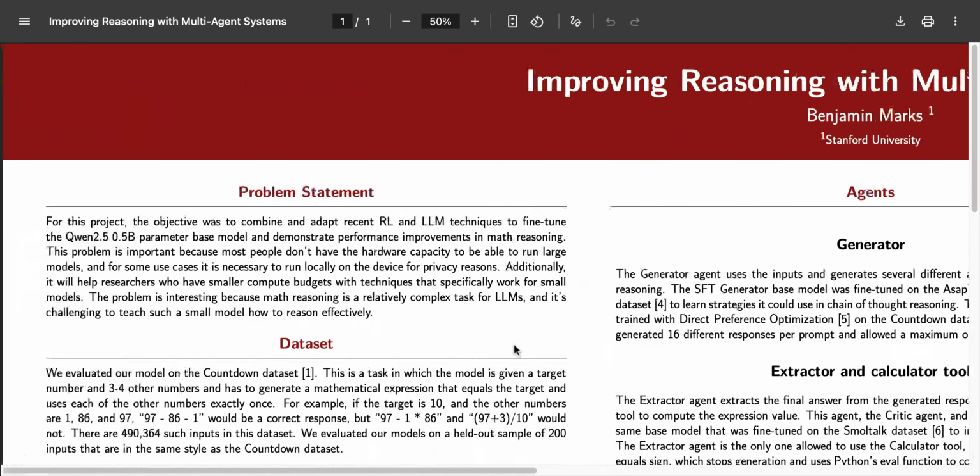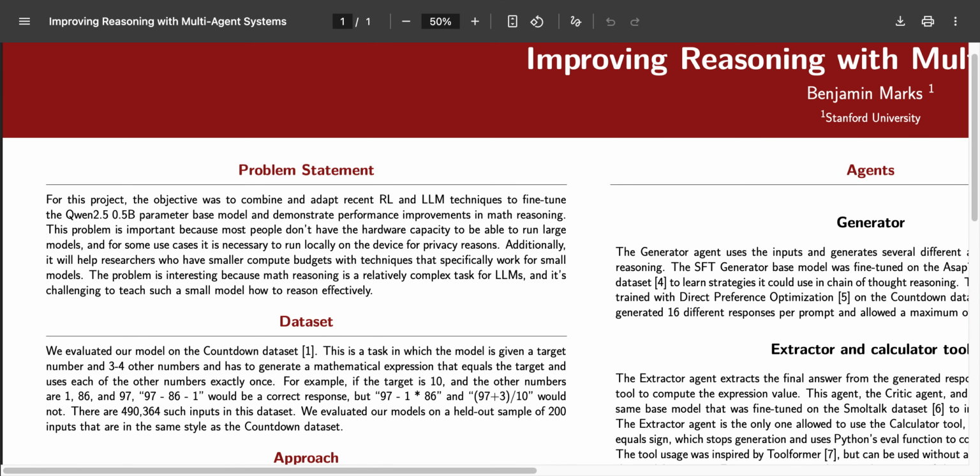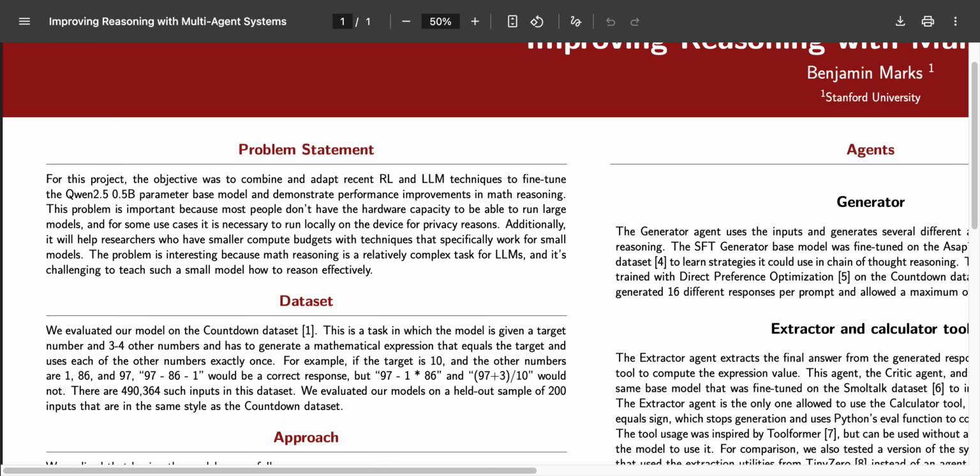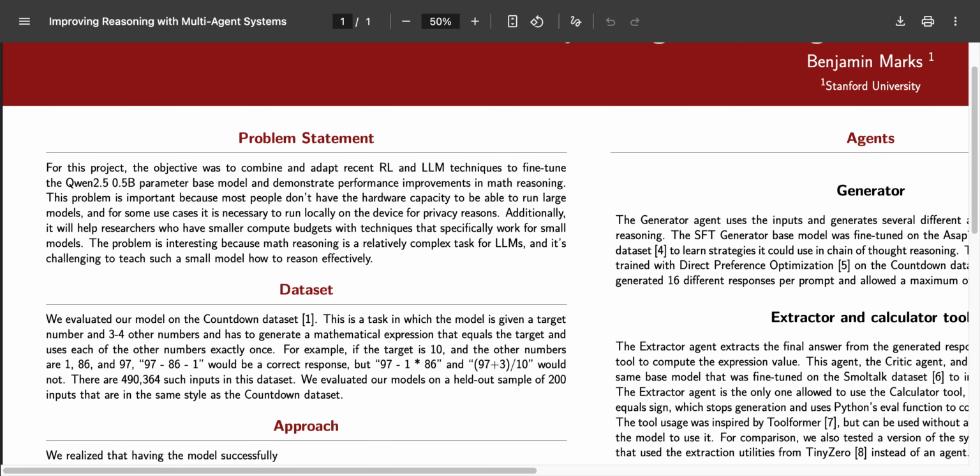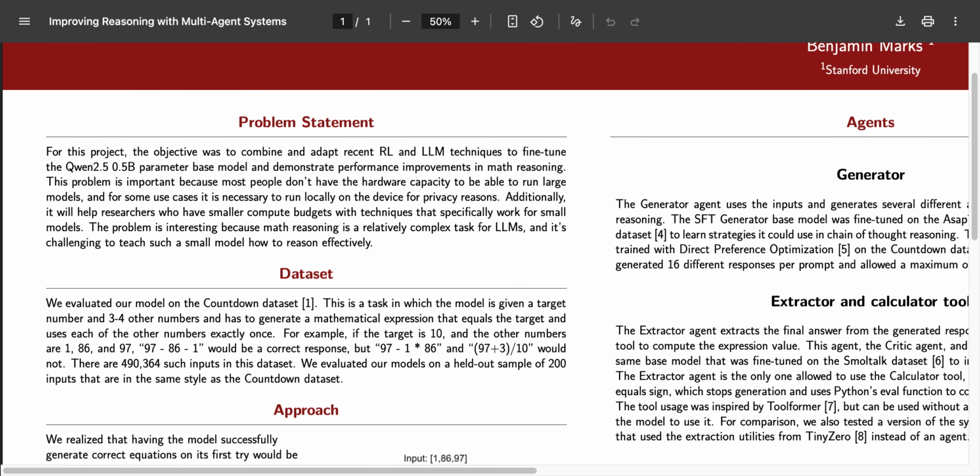The goal of today's project is to combine reasoning LLM and RL techniques to fine-tune the Qwen 0.5 billion parameter base model for math reasoning. It's important because most people don't have the compute for larger models. It's especially important for researchers to have new techniques to train smaller models before scaling to larger models. Math reasoning is an interesting problem because it's so challenging for LLMs, especially small models. The skill helps unlock several more advanced capabilities.